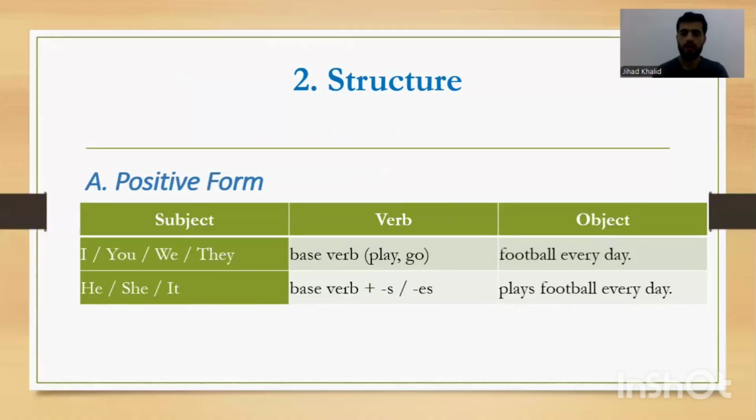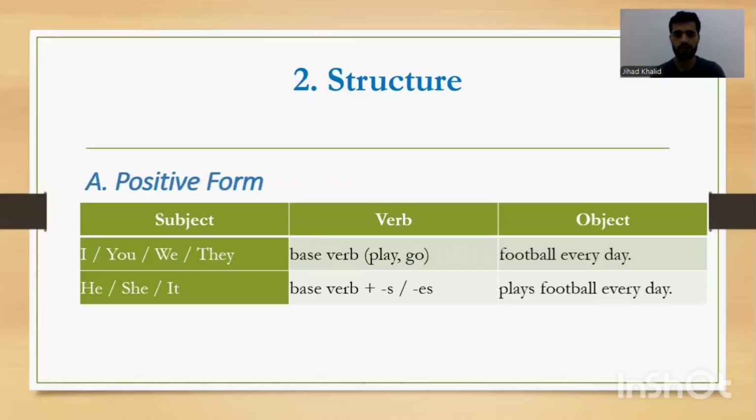For example, Sam goes to school. I ask you, who goes to school? You say Sam. So Sam has done something. That's why we say he's the subject. Okay, so for subject, we have two things. We have singular and plural. Singular means only one person, but plural means more than one person. 2, 3, 4, 5. These are called plural.